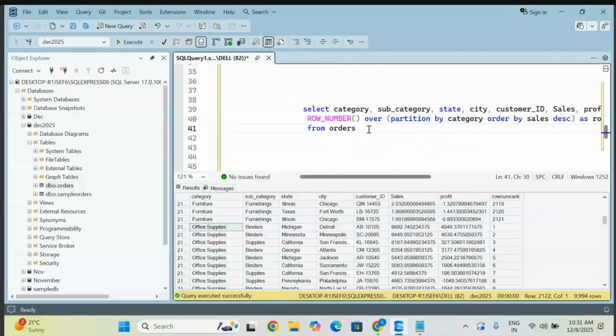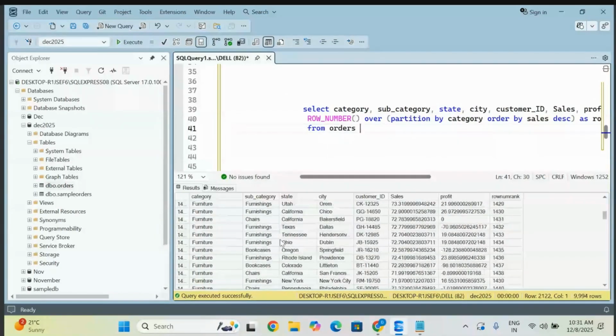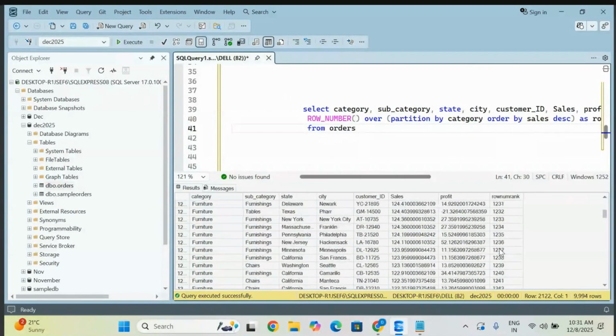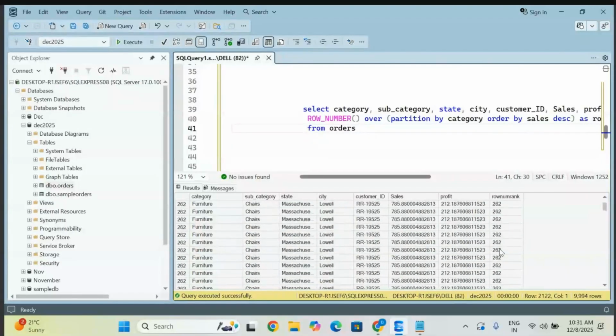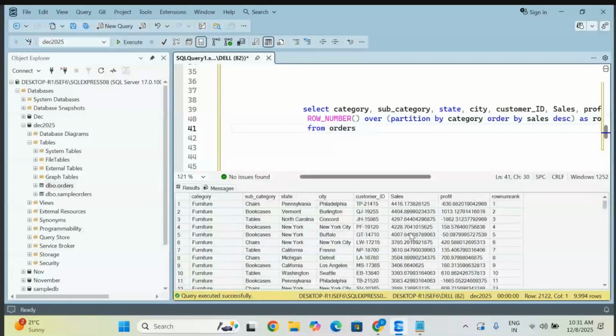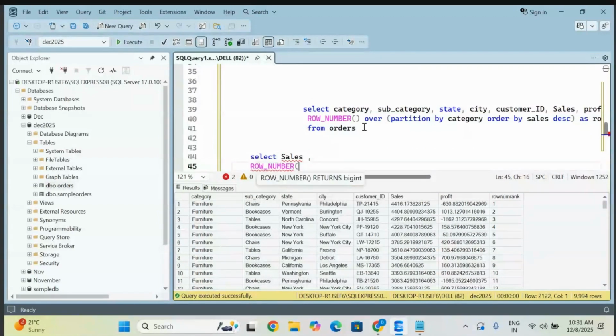Now one thing you have to observe is the row number. Wherever there are duplicate numbers, it is not thinking about the duplicate values. For example, the 21st record, we already duplicated it. Now observe. I'm selecting only sales for your understanding, so that row number is not giving you duplicates.